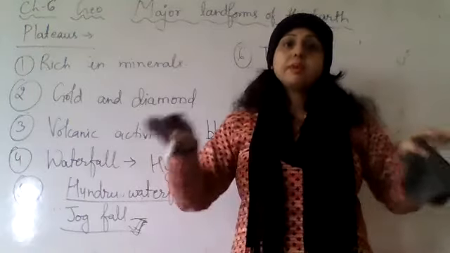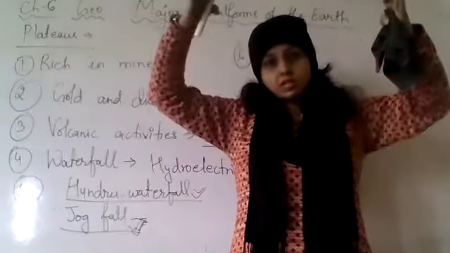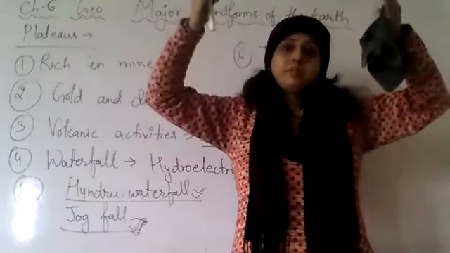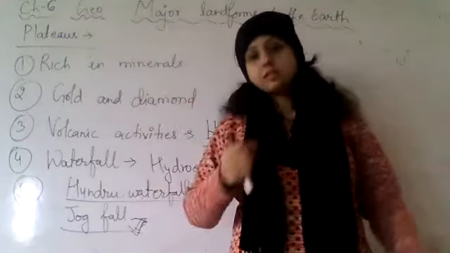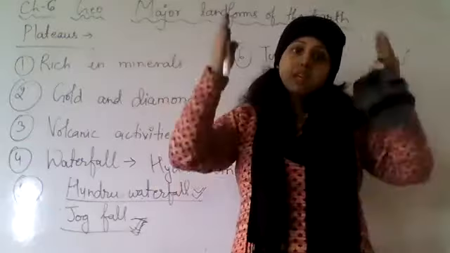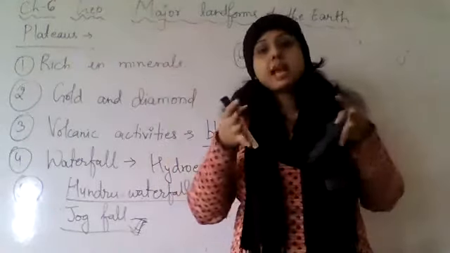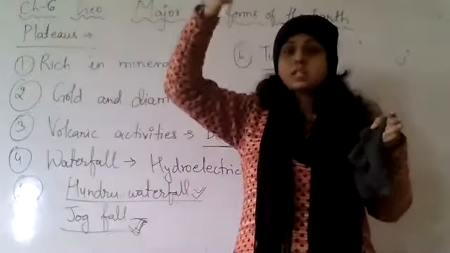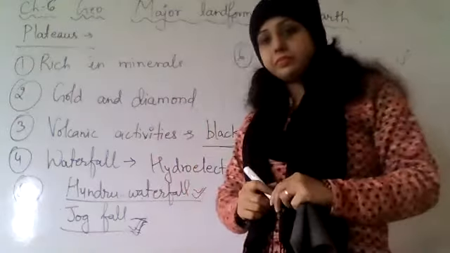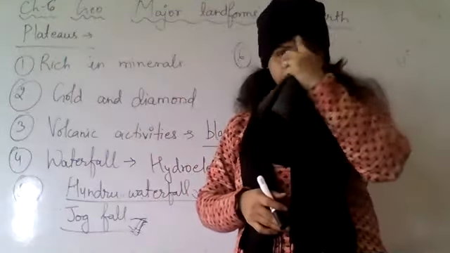So if you see these stable lands, the layers have come and raised like this. It is not that they raised all of a sudden. They raised over millions of years. So they have things buried inside them. That is the answer.